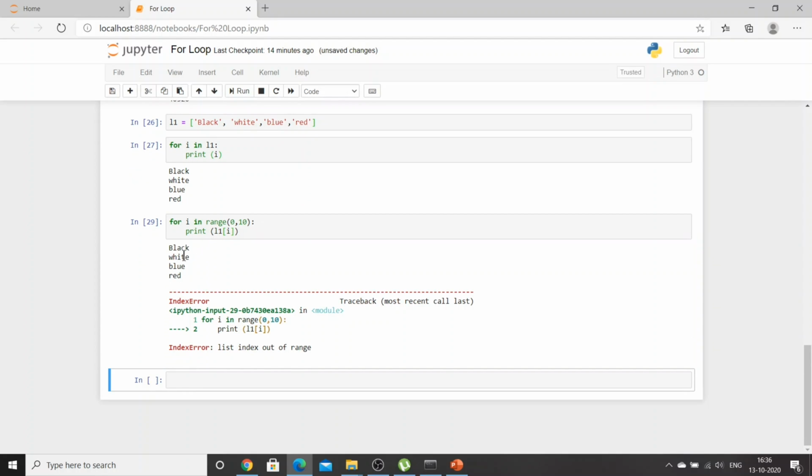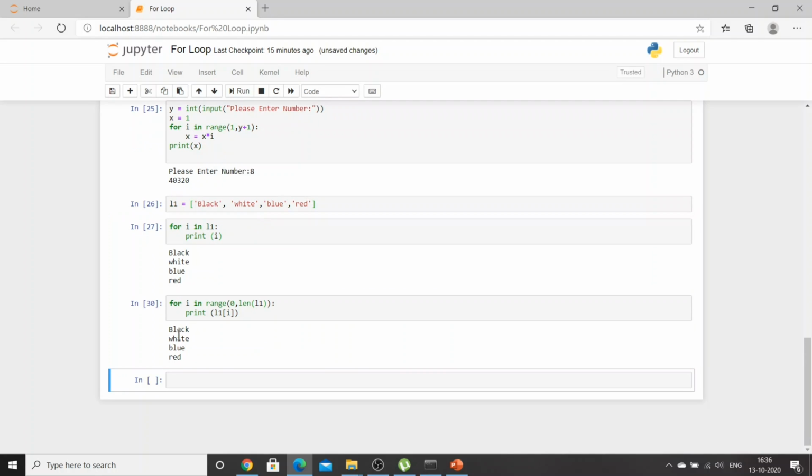Okay. It has printed black, white, blue and red, but then it has given us an index error. Why? We know that the list contains 4 elements only, and after the third index it does not have any value. So it gives us an index out of range error. What we can do in this case is say len of L1. Now we won't get any error. So in this way you can iterate a list using a for loop.